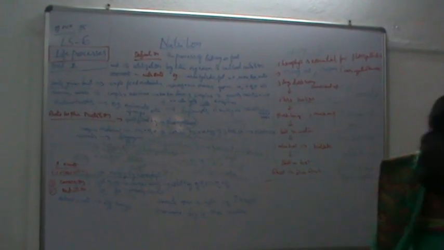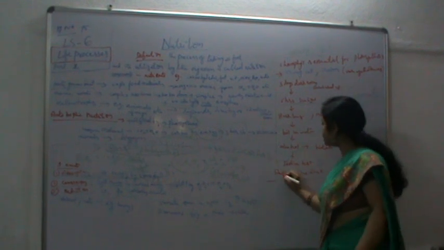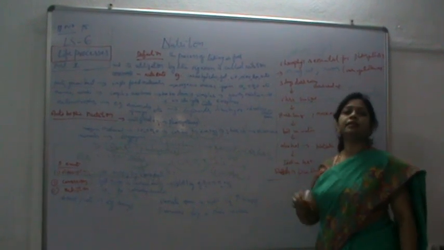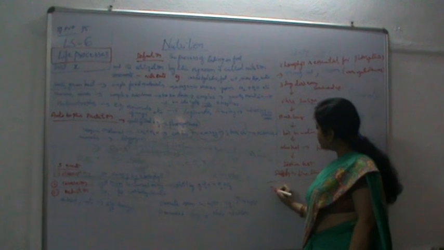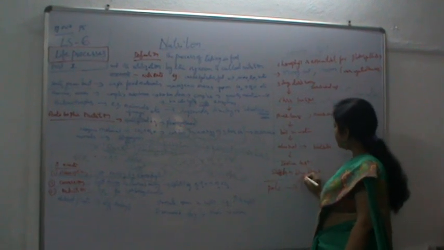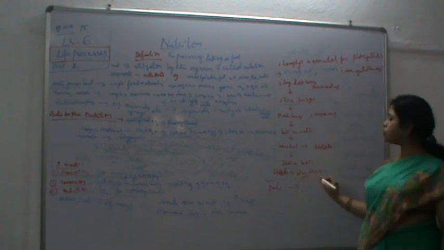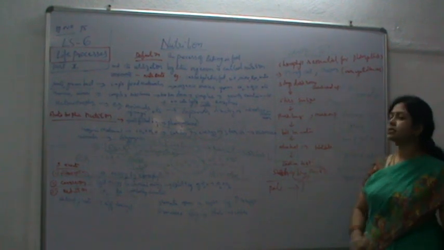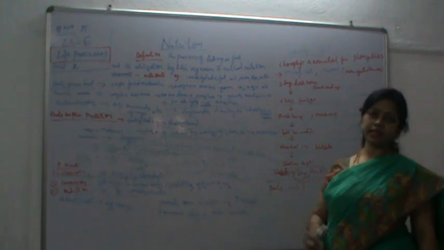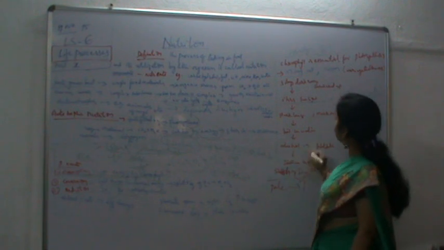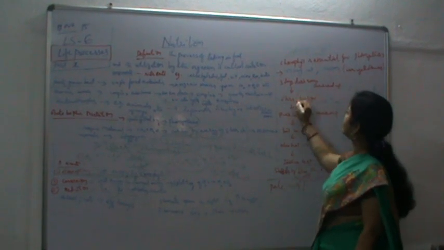Now, when starch is present, whatever patches you are seeing, the pale color turns into blue black. That means the blue black presentation shows that starch was there. That means photosynthesis happened in the presence of sunlight.